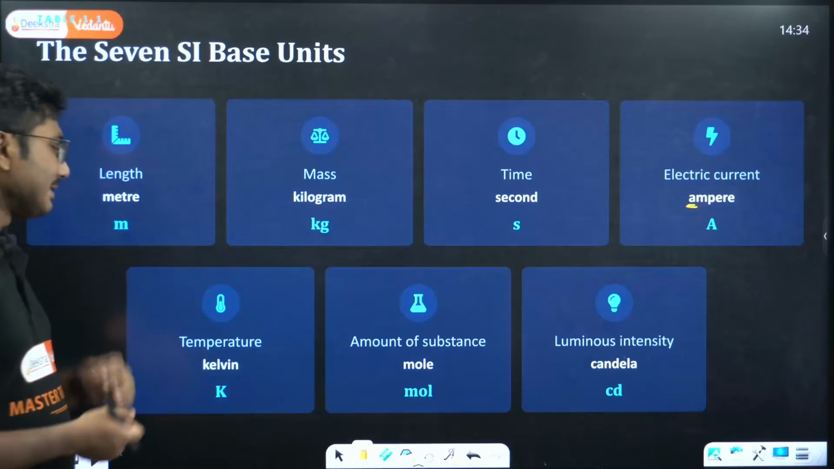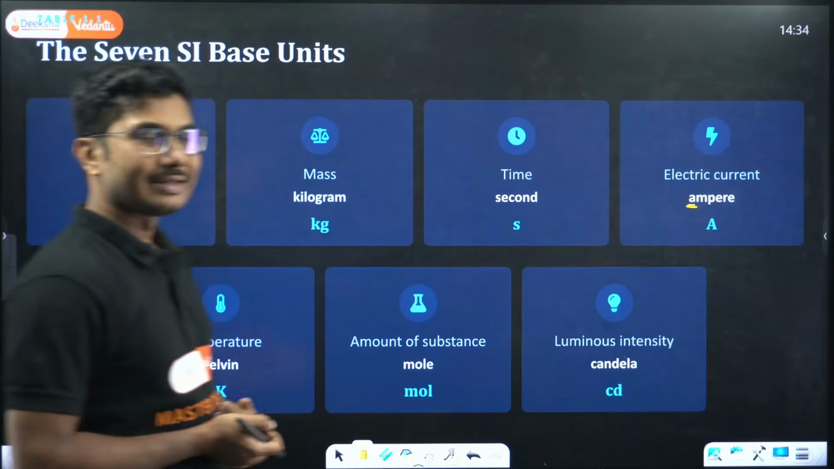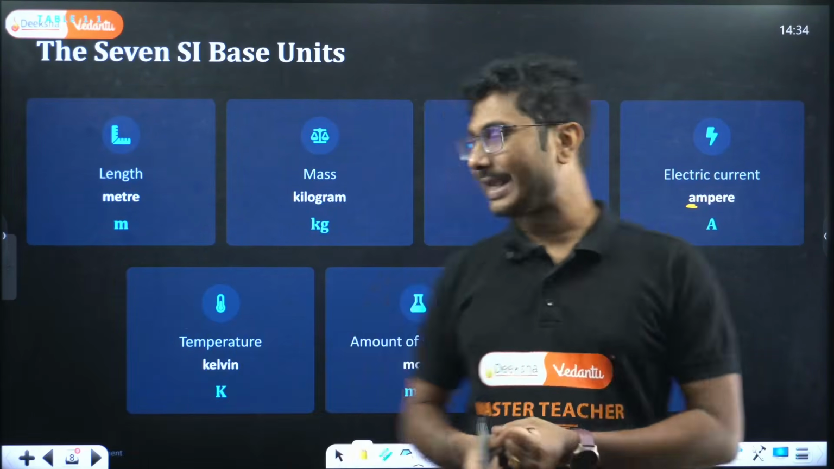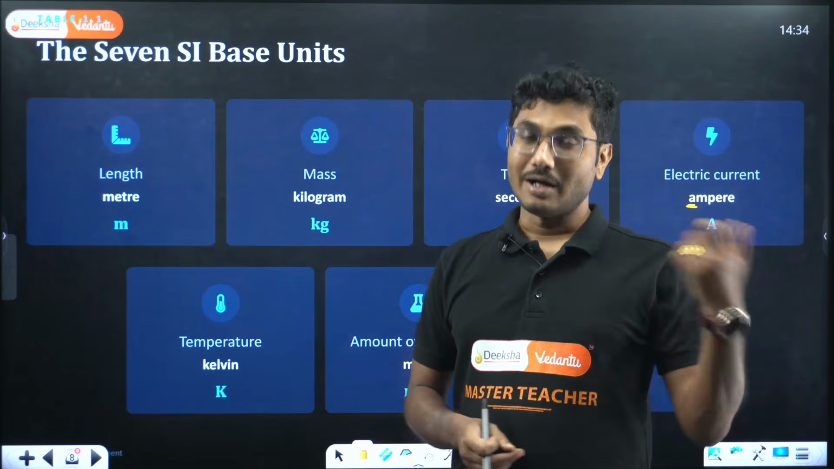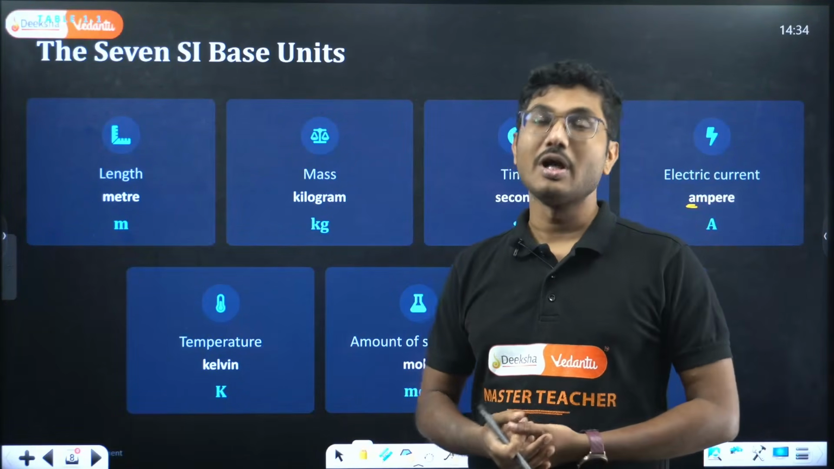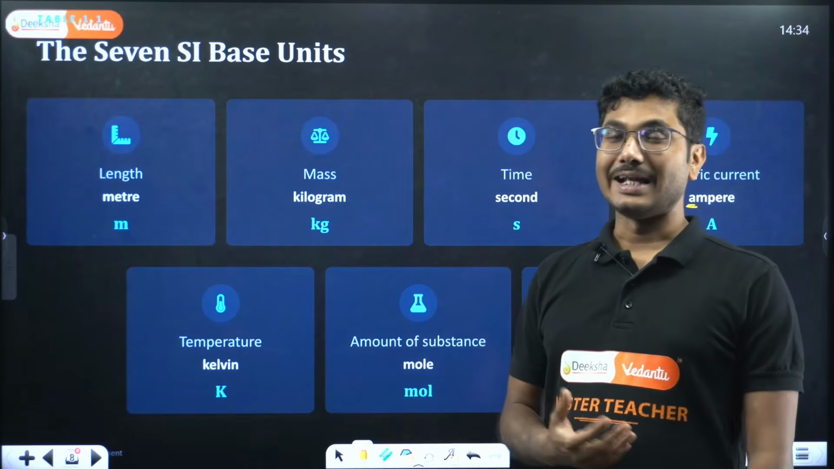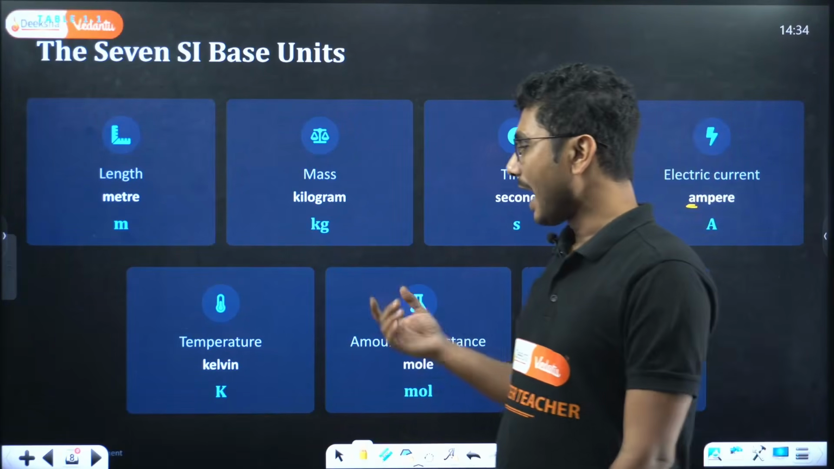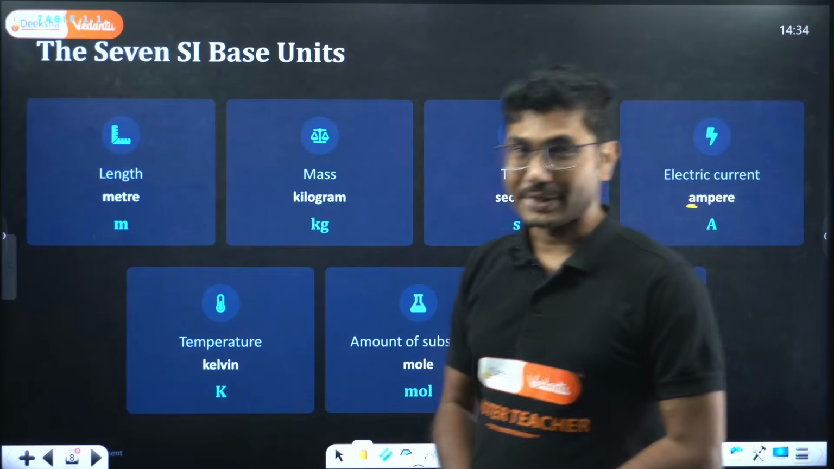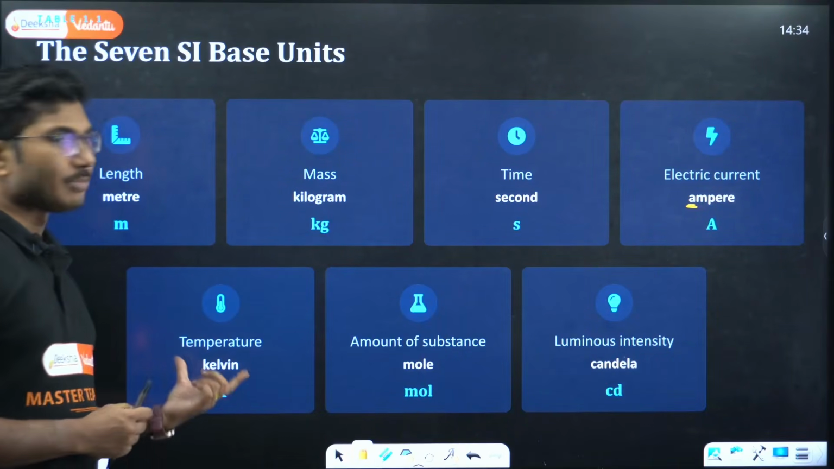Okay. Next is temperature. The temperature unit is Kelvin, and its symbol is capital K. Again, Kelvin is named after Lord Kelvin. He also did a lot of research. He developed his own temperature scale, which is the Kelvin scale, and that is internationally adopted as well, and its symbol is capital K. Capital K is the unit of temperature.